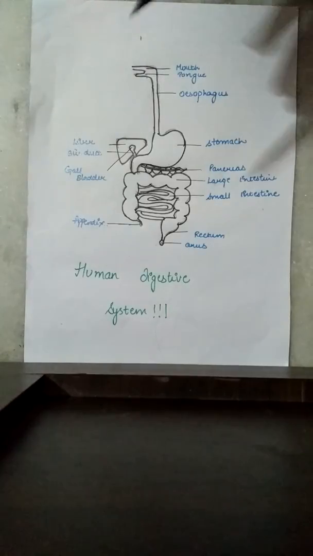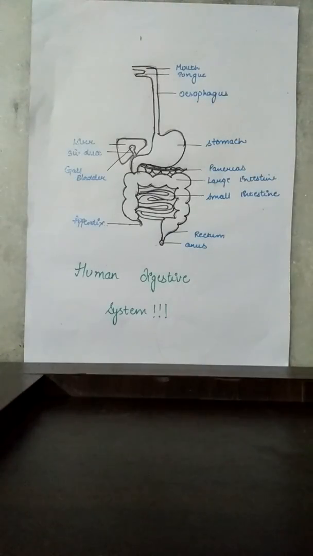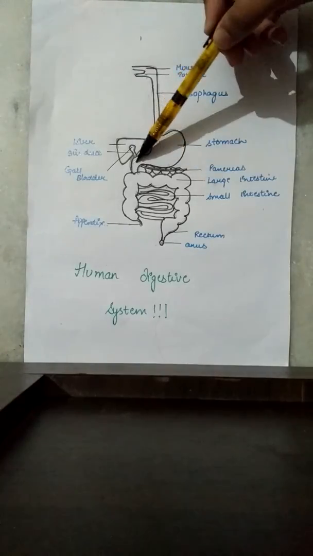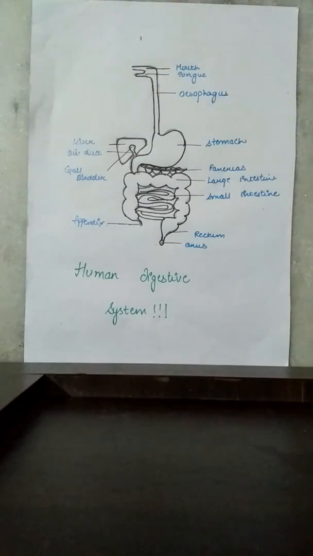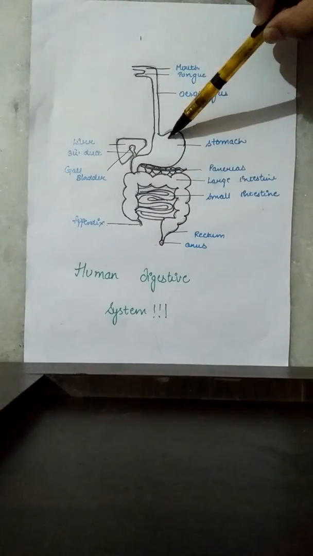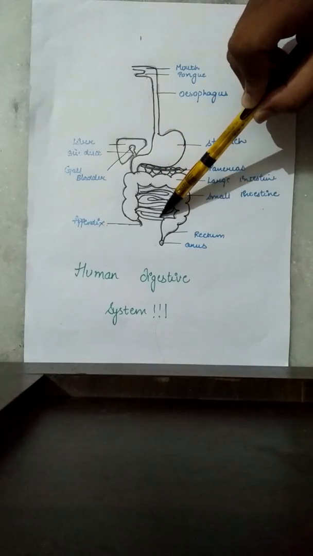If mucus is not secreted in the proper way, digestion may become problematic. Hydrochloric acid will cause the erosion of the inner lining of the stomach, leading to the formation of ulcers in the stomach. The partially digested food then goes from the stomach into the small intestine. The exit of food from the stomach is regulated by a sphincter muscle which releases it in small amounts into the small intestine. From the stomach, the partially digested food enters the small intestine.